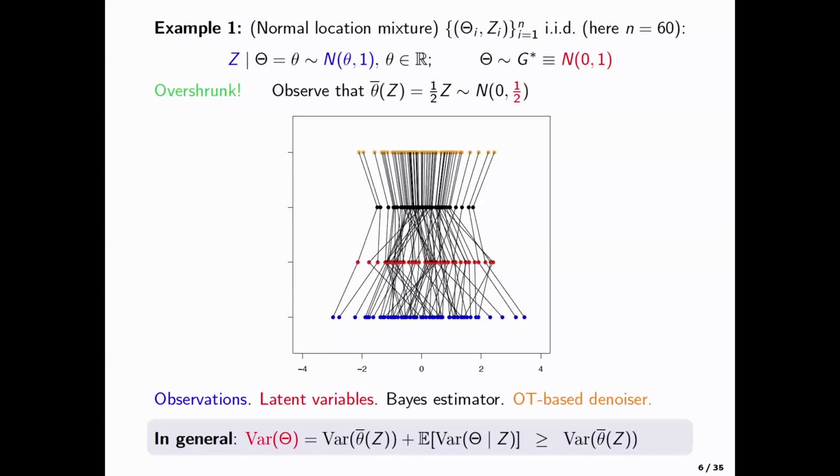And this is not a case that only happens in the normal case. Just by the law of total variance, you can see that the Bayes estimator by definition will shrink. Why do I say that? Because the variance of the underlying latent variables, by the law of total variance, is the variance of the conditional expectation plus the expectation of the conditional variance. This is, of course, non-negative, right? So the variance of theta is bigger than the variance of theta bar. So if you use the posterior means to denoise, the variability of the posterior means will be smaller than that of the original thetas. Is that clear? Any questions?